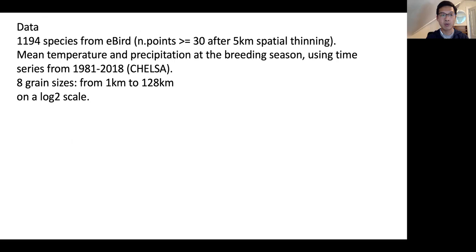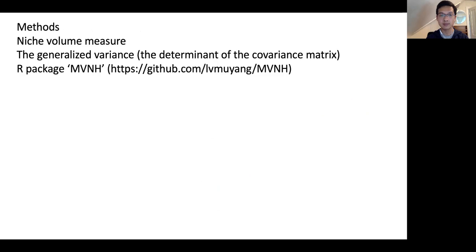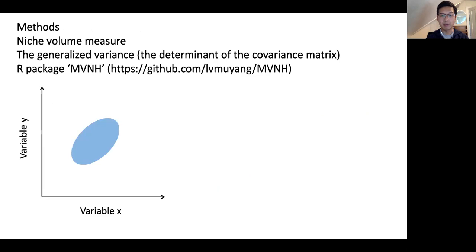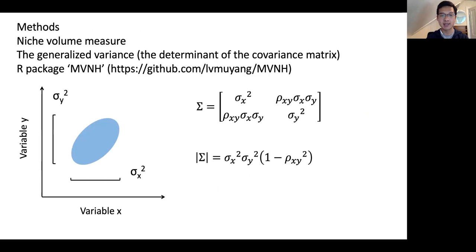I have in total 1,194 species for analysis. I used the mean temperature and precipitation at breeding season for calculating niche volume. I use the generalized variance as a measure of niche volume, which allows me to partition the total niche volume into univariate variances and a correlation component, which shrinks the total niche volume by a factor of 1 minus rho square.